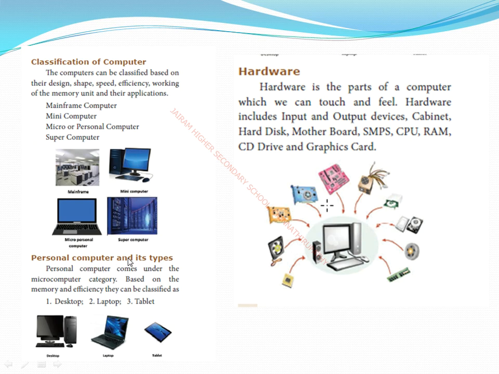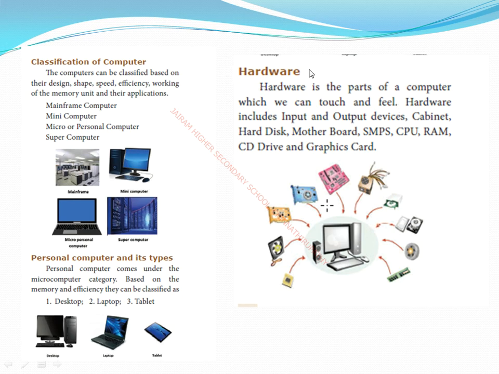So next one, personal computer and its types. A personal computer comes under the microcomputer category. Based on the memory and efficiency, they can be classified as desktop. So what is another name for this desktop computer? Workstation. It is mainly used for performing graphical activities, graphical applications. The laptop computer is also called the notebook computer. It is very portable. We can carry it with us wherever we go. A tablet computer is similar to the laptop, but it has some additional features, like a facility of voice recognition and writing recognition.